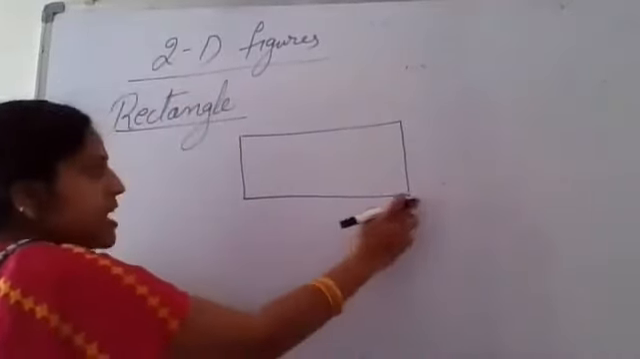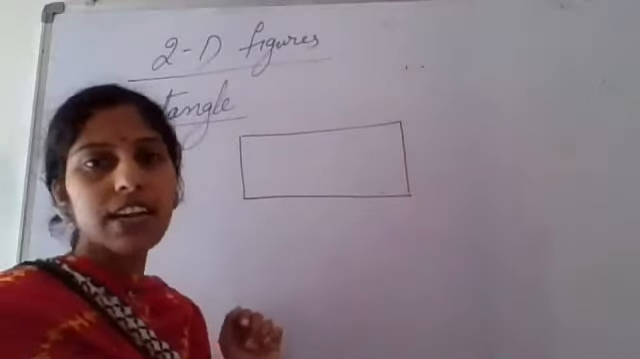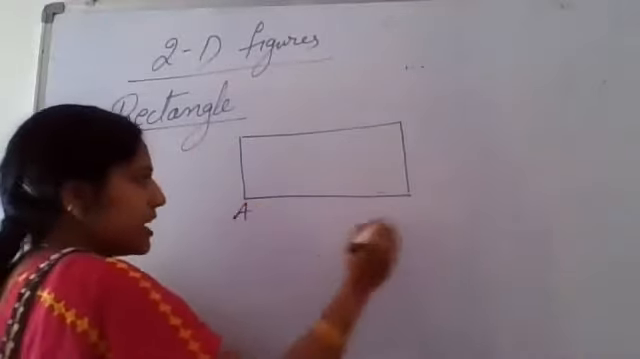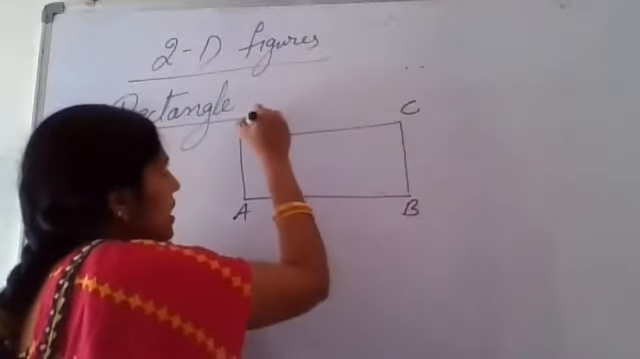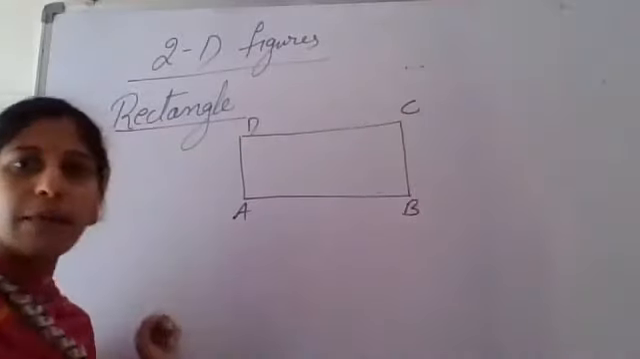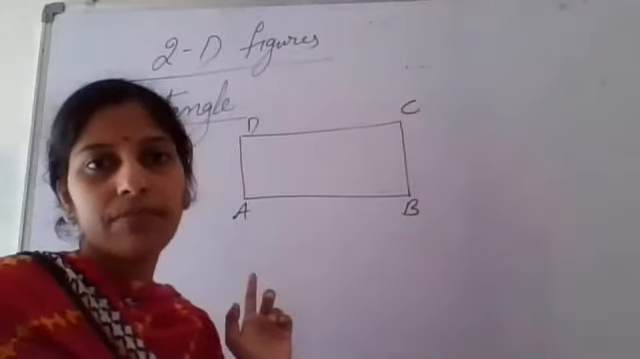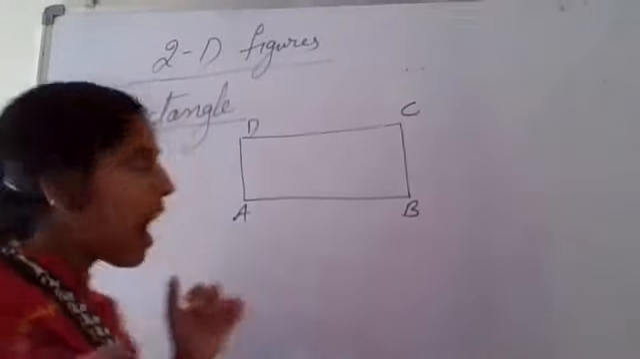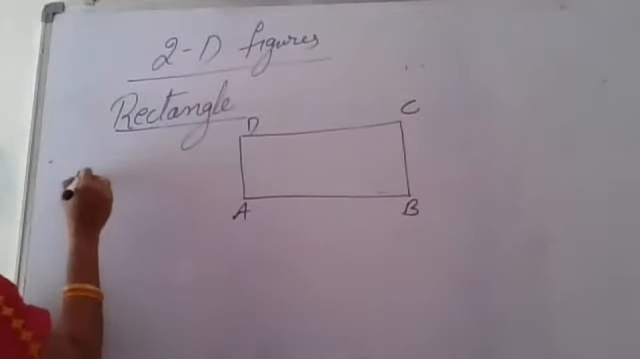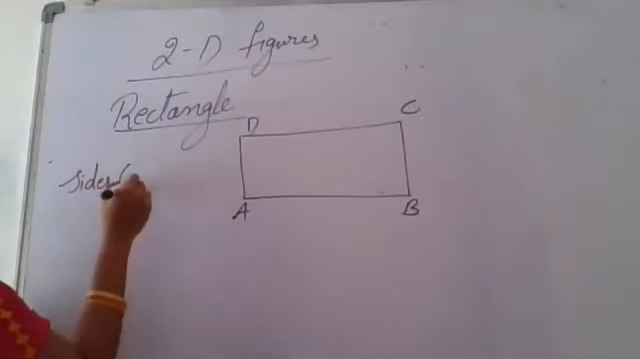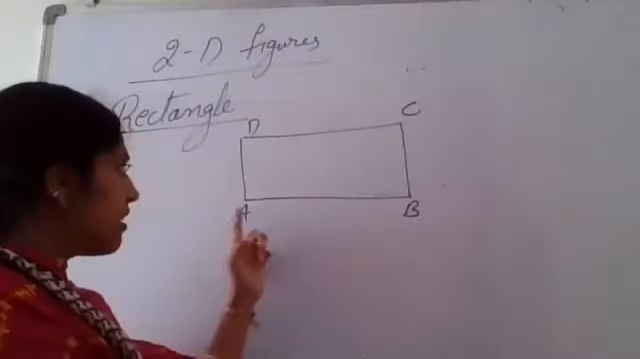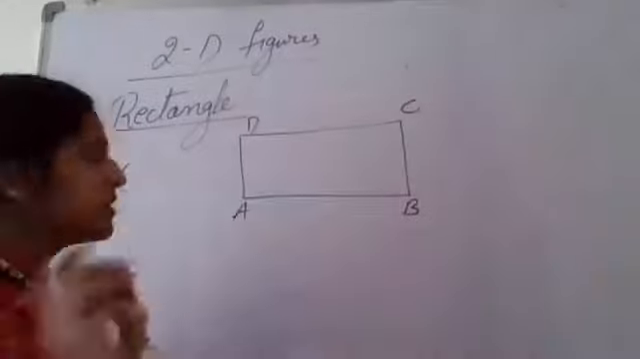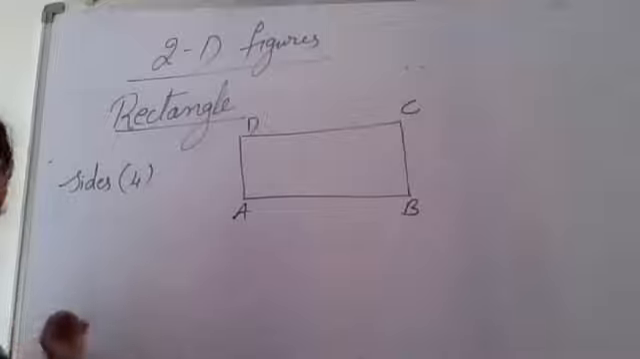Now see here, name this rectangle, children. I am going with the name A, B, C, D. The name of this rectangle is ABCD. Now tell me, how many sides are there in this figure? Ma'am, 4 sides. Yes, there are 4 sides.